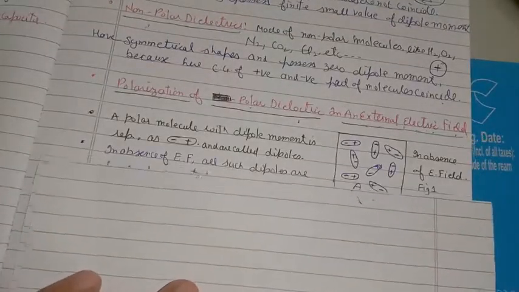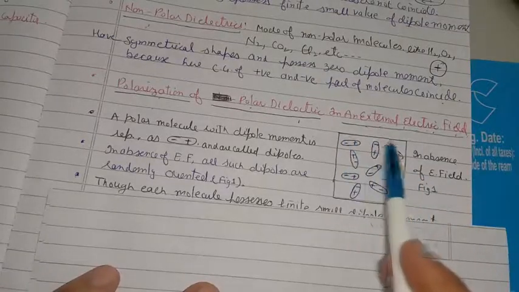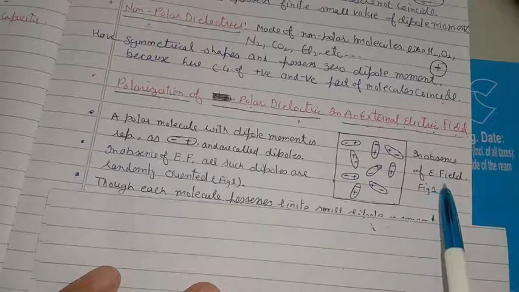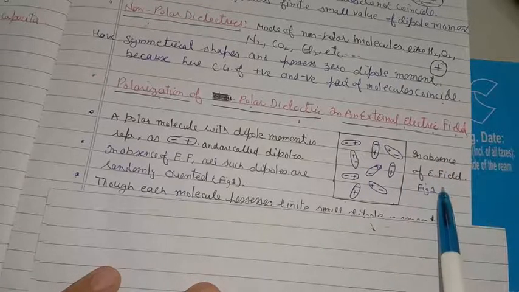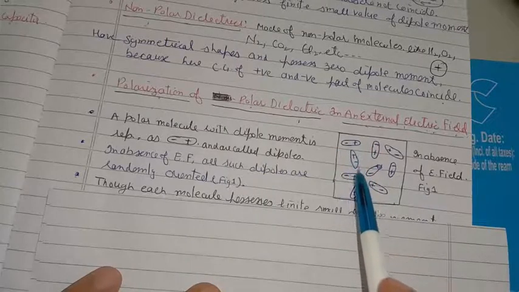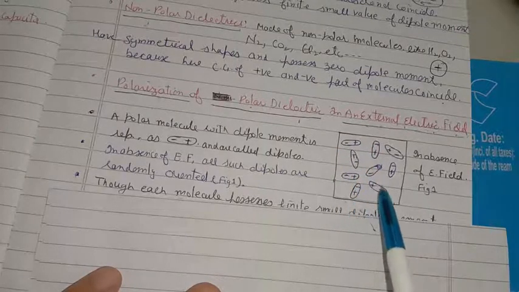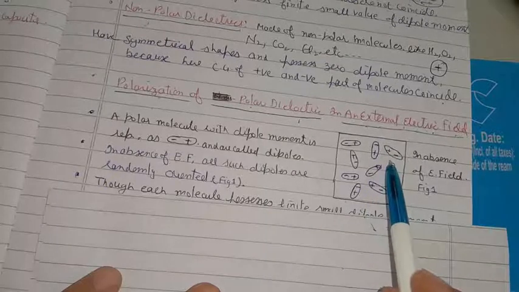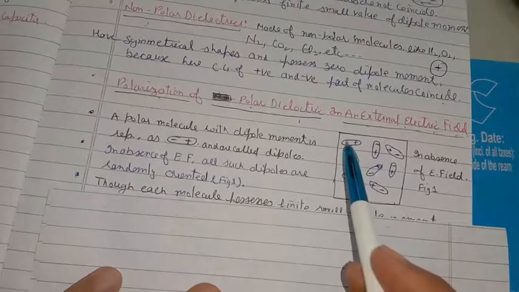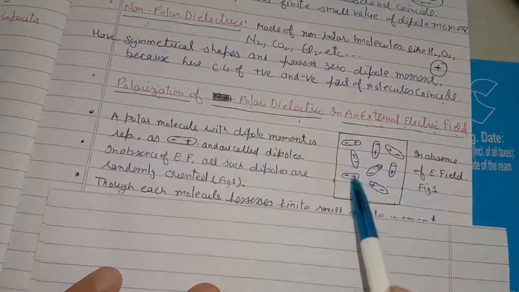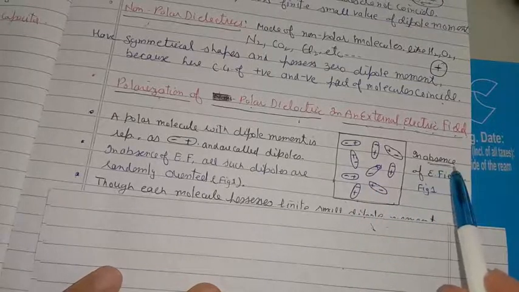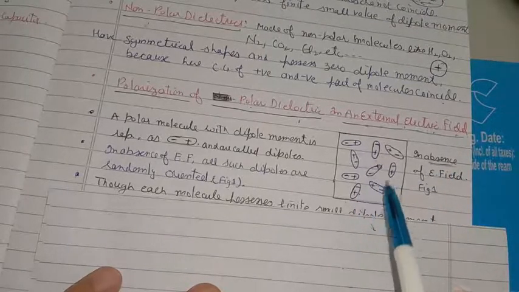So in order to understand, here we have a polar dielectric material in the absence of any electric field. No external electric field is applied. Here these small shapes represent a few of the dipole molecules which form this polar dielectric material. You can see negative and positive charges are separated, due to which they possess a small dipole moment. But when the field is not applied, all these dipoles are randomly oriented.